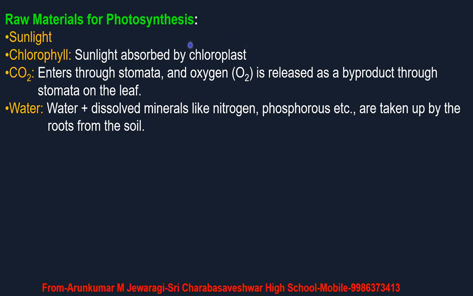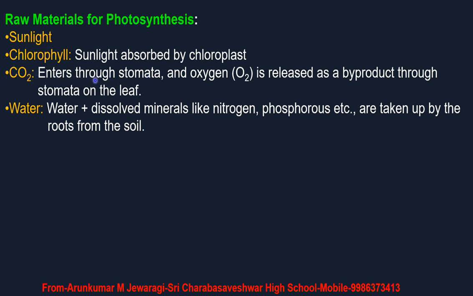So in the 9th standard you have drawn the structure of what? Chloroplast. Chloroplast contains 2 important parts, those are stroma and grana. The granas are the regions where the chlorophyll is filled. This chlorophyll has the capacity to trap the sunlight and convert it into chemical energy. So the first raw material is sunlight, chlorophyll, then carbon dioxide.